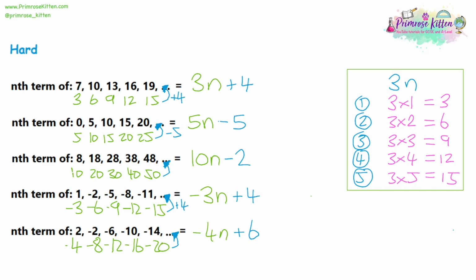We can test out the other items in the sequence. So negative 8 plus 6 is negative 2. Negative 12 plus 6 is negative 6. This all seems to work. So we've got our final answer.